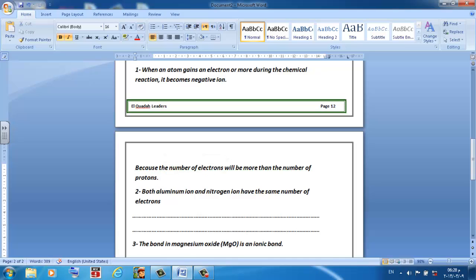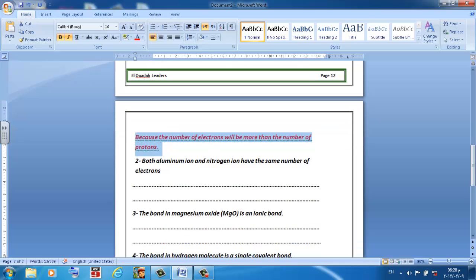That's why it will form negative, because the number of electrons will be more than the number of protons.